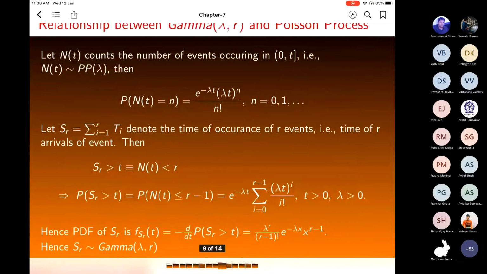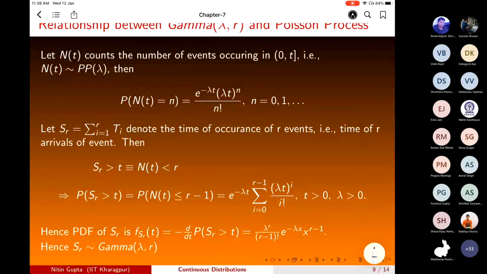So what is the relationship between the gamma distribution and the Poisson process? N(T) counts the number of events occurring in the interval 0 to T. N(T) follows a Poisson process, then the probability that N(T) is equal to n is e raised to power minus lambda T, lambda T raised to power n, divided by n factorial, for n equal to 0, 1, 2, 3, and so on.